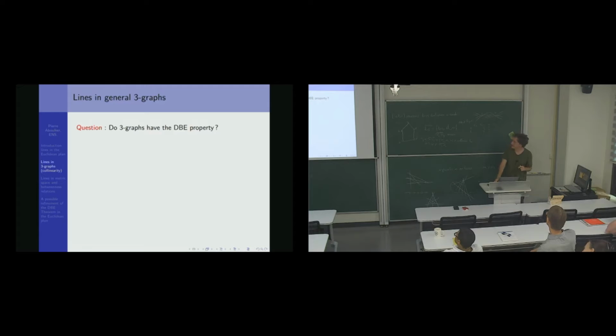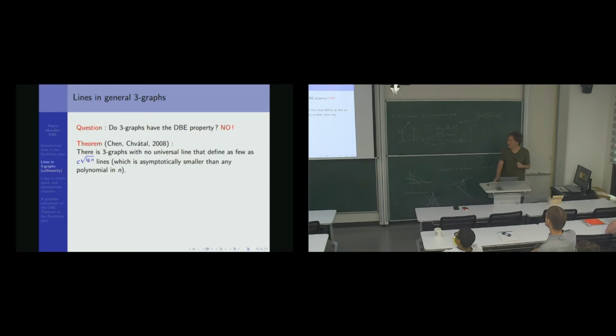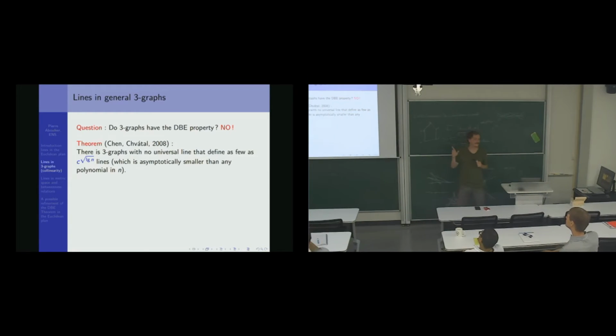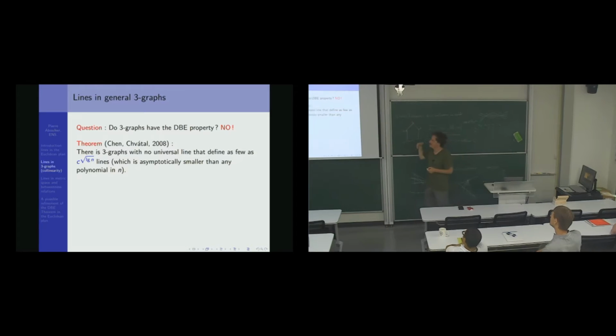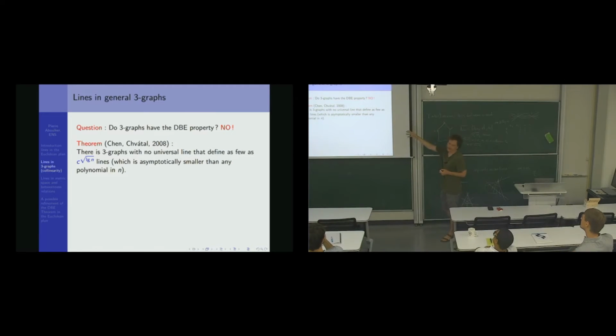Back on the question: do triple graphs have the de Bruijn-Erdős property? The answer, we know it, is no, they don't. This is a result of Chen and Chvátal, who found a construction that has at most C to the square root log n lines. And this is smaller than any polynomial in n. We saw that metric spaces have at least square root n distinct lines. This is polynomial, and this is less than polynomial. So we can really see that metric space gives us a structure.